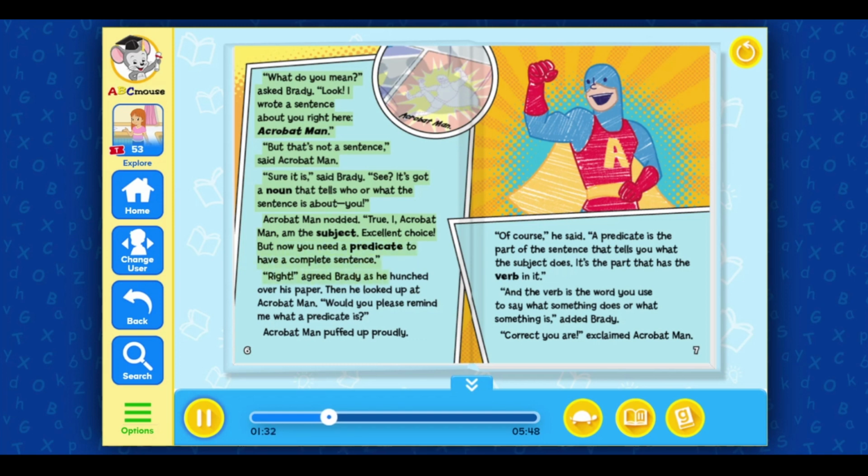"Right," agreed Brady as he hunched over his paper. Then he looked up at Acrobat Man. "Would you please remind me what a predicate is?" Acrobat Man puffed up proudly. "Of course," he said. "A predicate is the part of the sentence that tells you what the subject does. It's the part that has the verb in it." "And the verb is the word you use to say what something does or what something is," added Brady. "Correct you are!" exclaimed Acrobat Man.